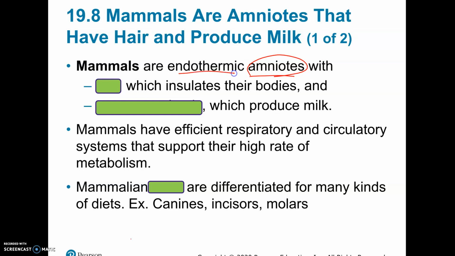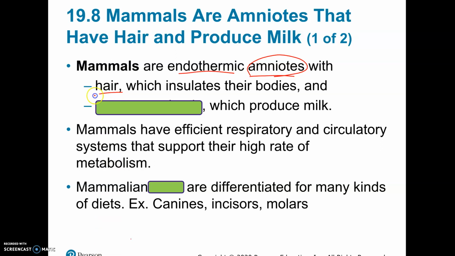We are endothermic. We talked about how, with birds, this was a major advancement. Now the drawback is you have to eat a lot more, but the benefit is you have a lot more energy because you're keeping your body at a steady body temperature. You can cool yourself down, you can warm yourself up, and you're not reliant on the environment to heat and cool you. So you can actually move to more places and do a lot more things.